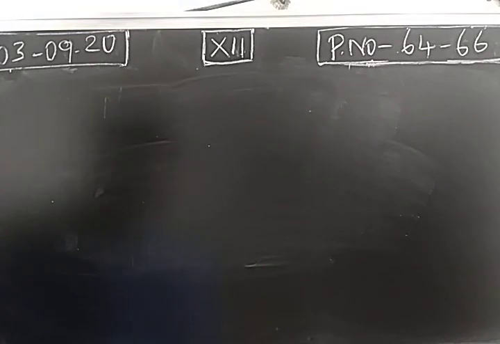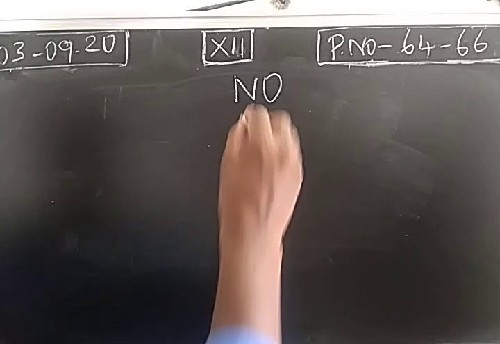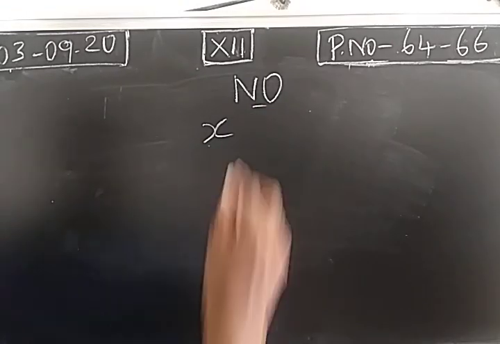In this concept, oxidation state is very important, 1 mark. What is the oxidation state of nitrogen in all the compounds? First we take nitric oxide, NO. In 11th we studied how to calculate the oxidation state of an element in a compound. We need the oxidation state of nitrogen, so we take it as X. Generally the oxidation state of oxygen is -2.